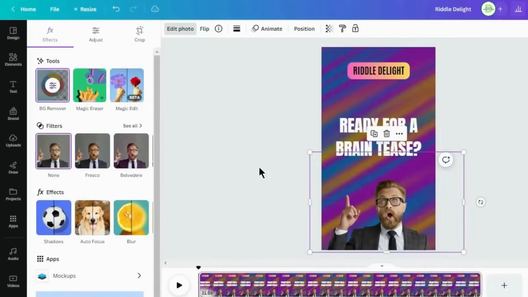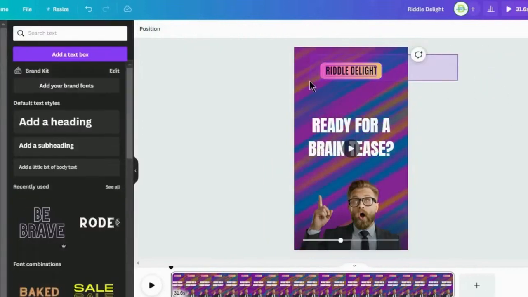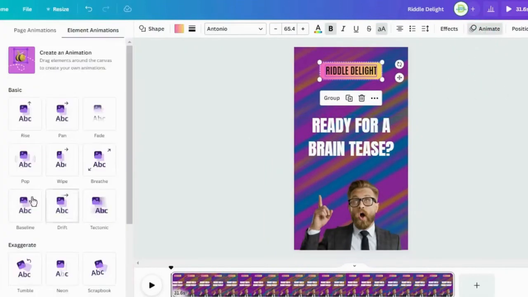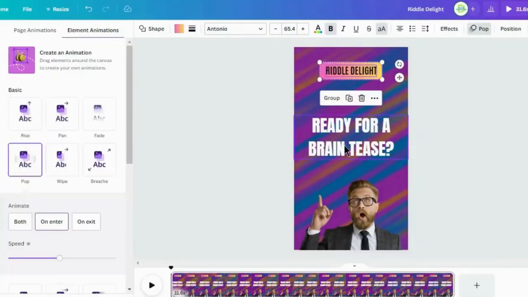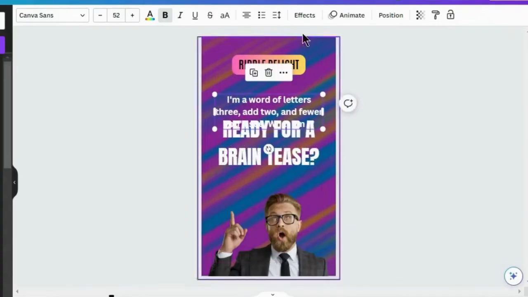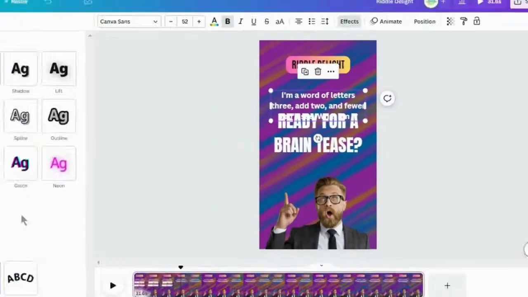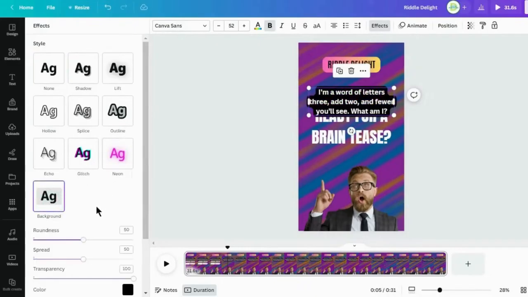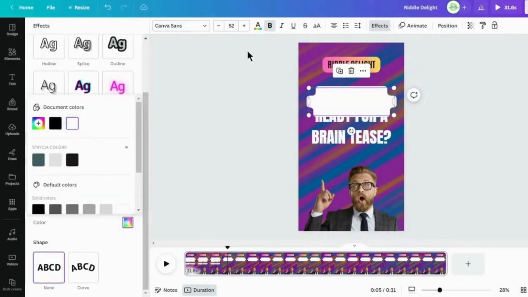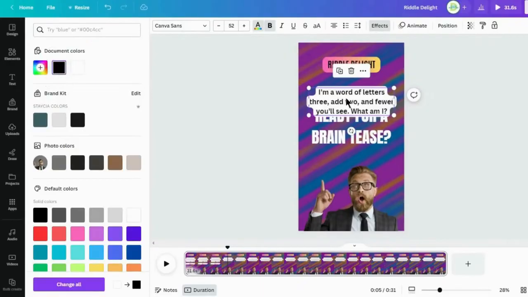Utilizing design tools like Canva can elevate the visual appeal of your riddles. By integrating animations and illustrations, you create a more captivating experience for your audience. Selecting appropriate background effects in relation to text size is vital for maintaining visual appeal. This careful choice prevents elements from becoming overwhelming or too subtle for viewers.